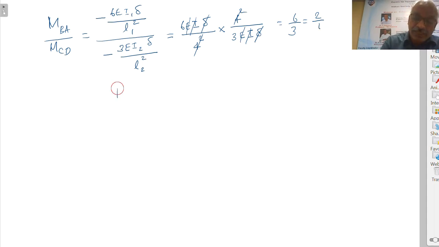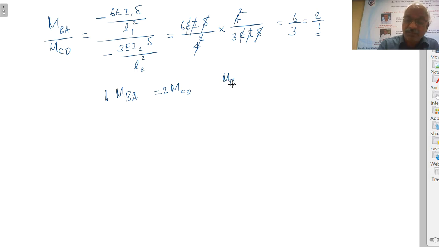Therefore, MBA by MCD, this 1 will bring to the numerator on the left hand side, the 2 will retain the denominator. Right? 1 MBA equal to 2 MCD. Or we can simply say MBA equal to 2 MCD. The denominator is only 1.